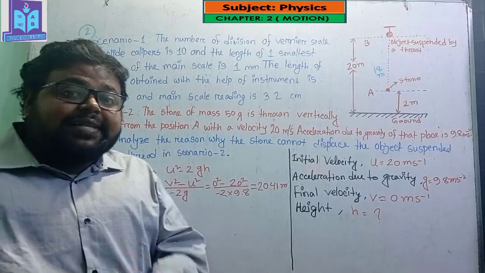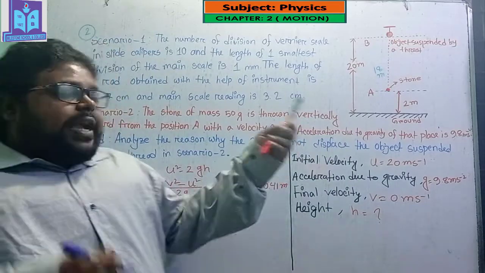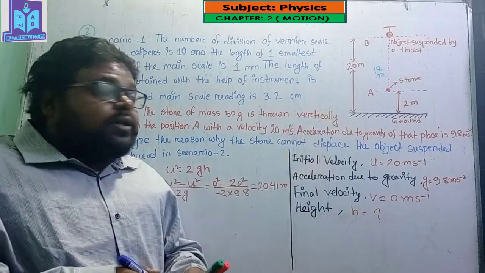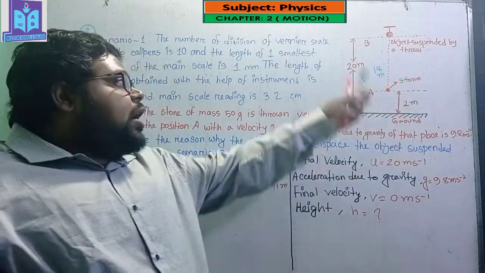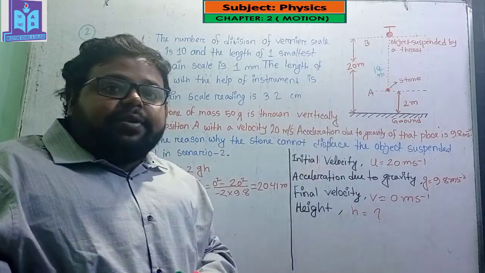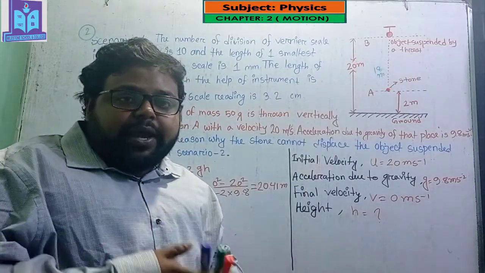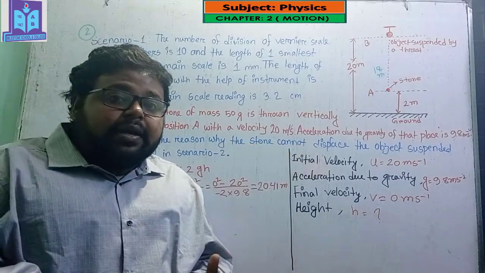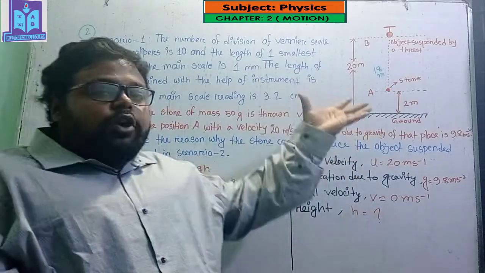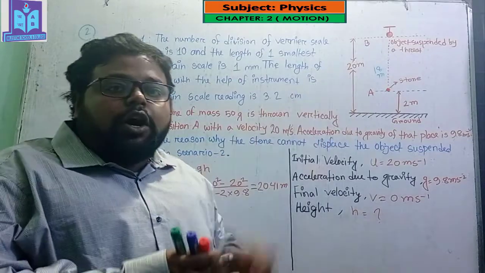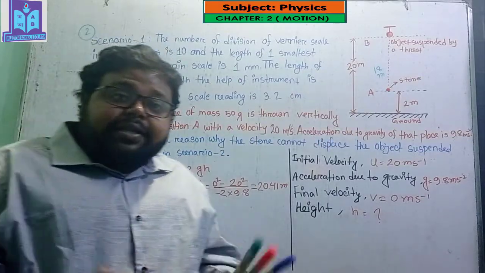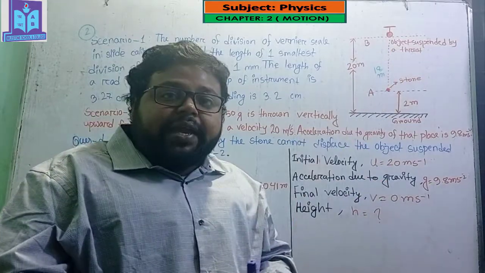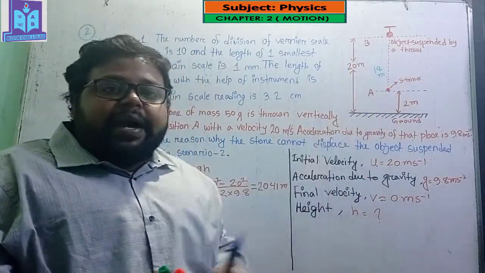Here we can see that, ignoring the wind barrier, the stone can rise much higher than the object which is suspended by a thread. But if there is an obstruction of wind, the stone may not reach the height of the object, and it may not displace the object B, which is suspended by a thread.